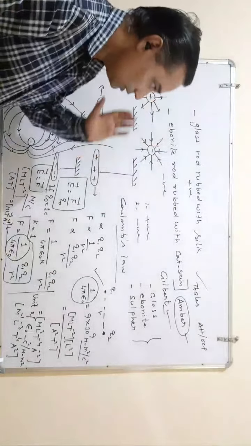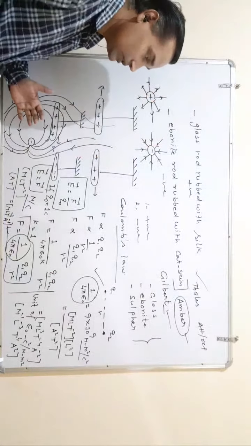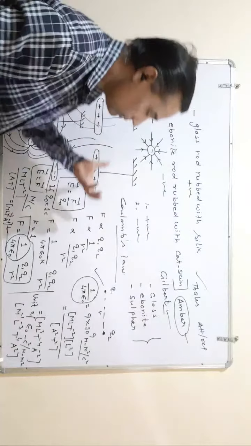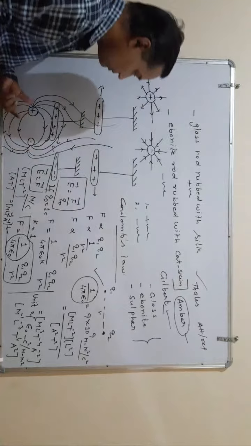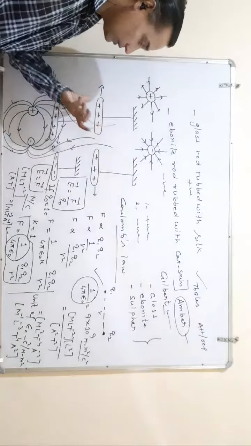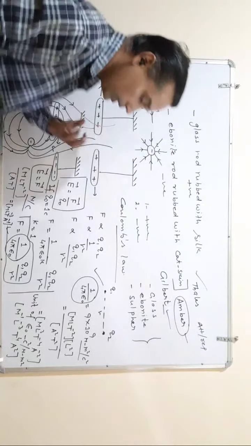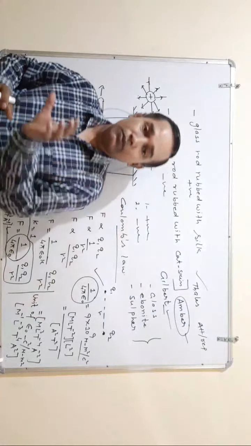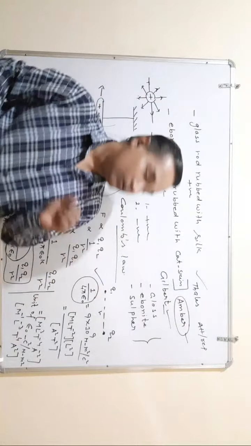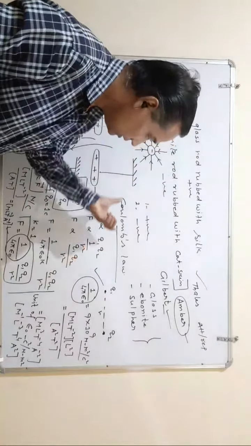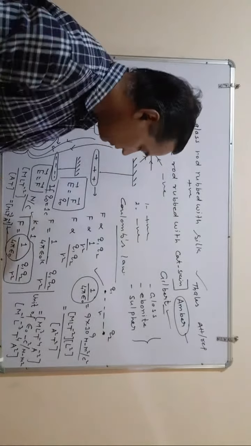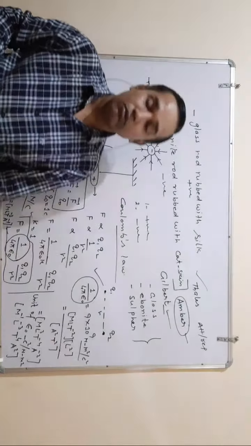After this research, Mr. Coulomb experimented with the force acting between charged bodies. He explained that this force acts between charged bodies, known as the Coulombian force, and gave one very important rule: F is 1 upon 4 pi epsilon naught Q1 Q2 upon R square.